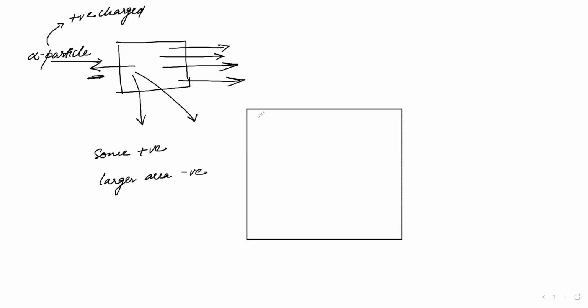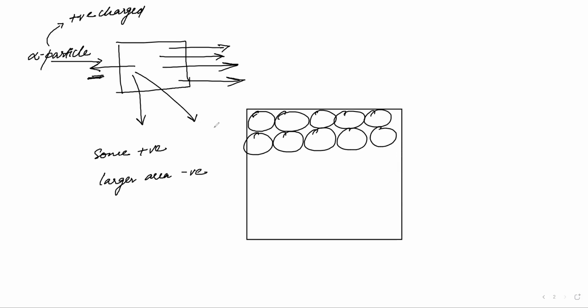Okay, fine. That means I can say that the atoms are arranged like this. And there are some minute little dots, very small sized positively charged areas.